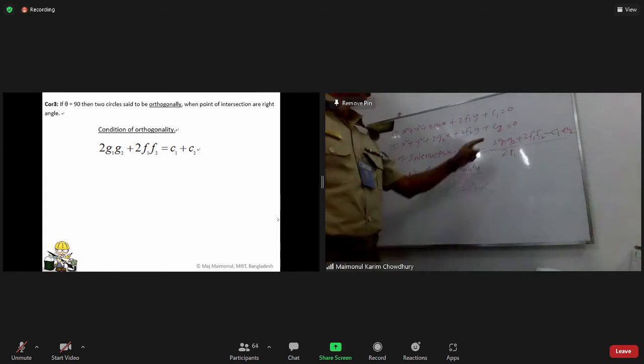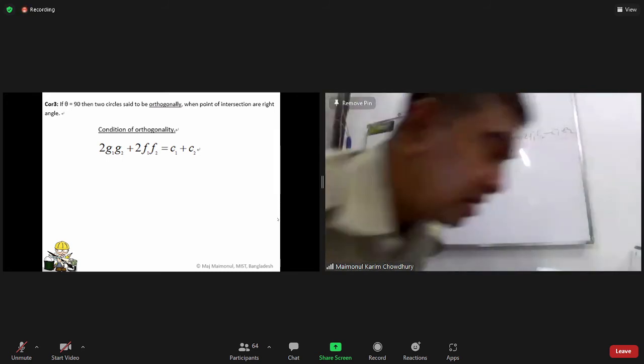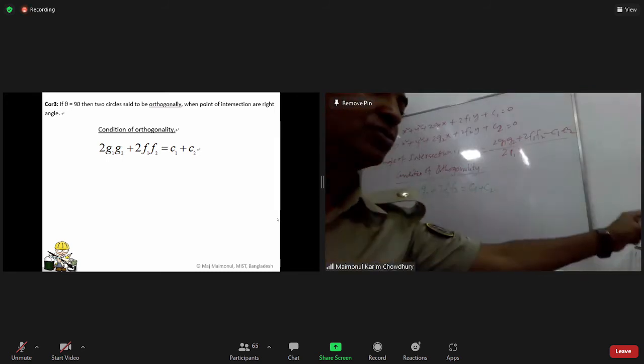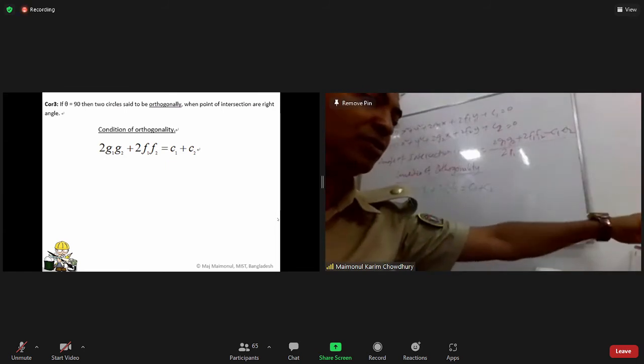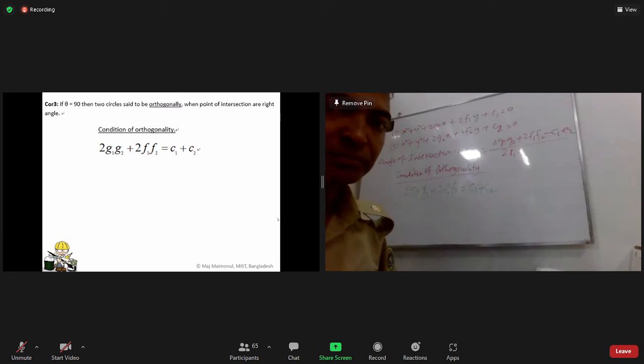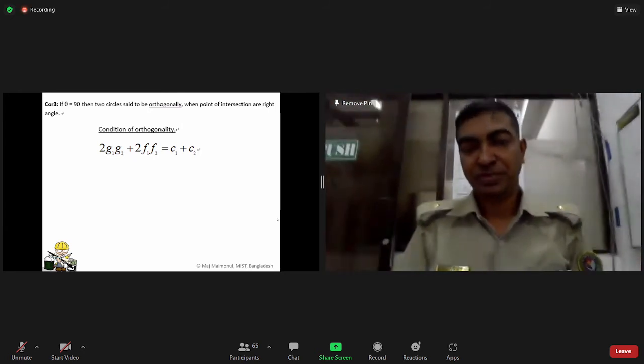We will utilize these two formulas one after another, that's why I am giving emphasis on these points. So I think you should understand the orthogonality condition as well as the point of intersection at angle theta.